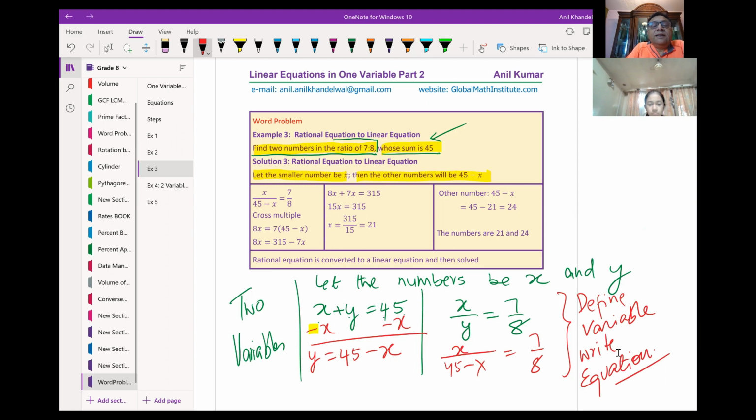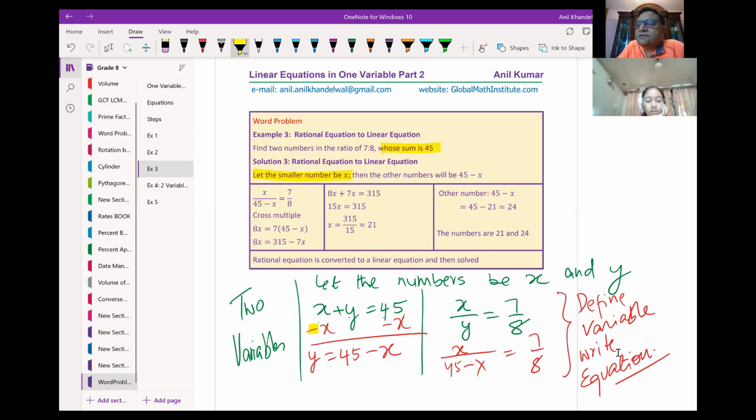Now, let's go back to the question. Find two numbers in the ratio of 7 is to 8 whose sum is 45. You see that? Sum is 45. So let the smaller number be x.